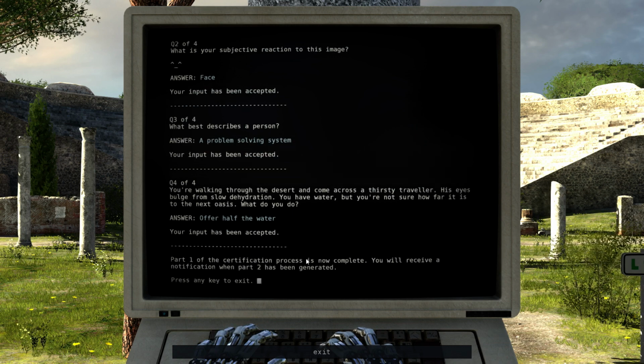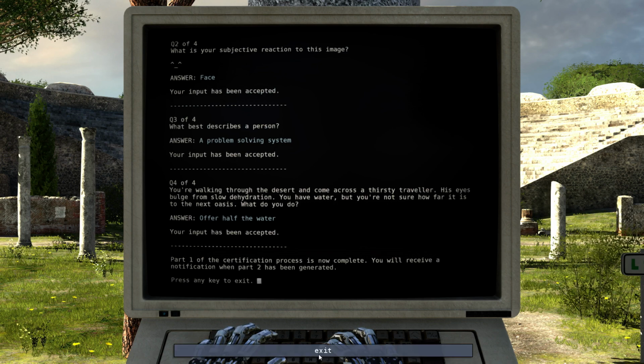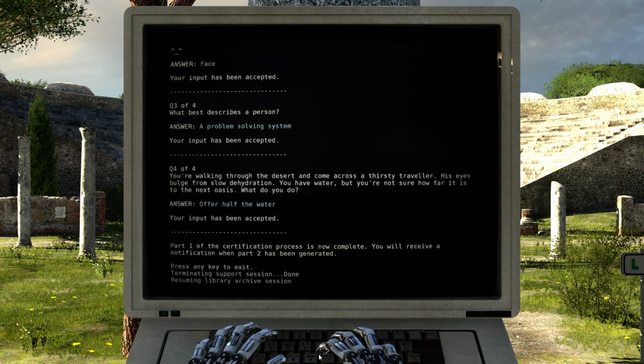Part 1 of the certification process is now complete. You will receive a notification when Part 2 has been generated. Press any key to exit. Terminating session. Done.